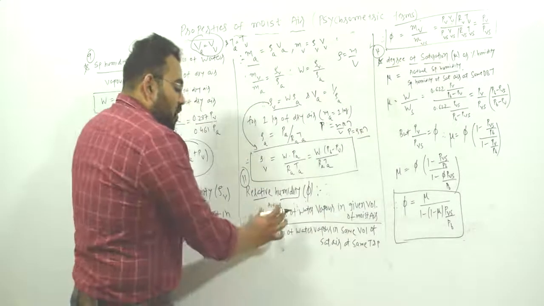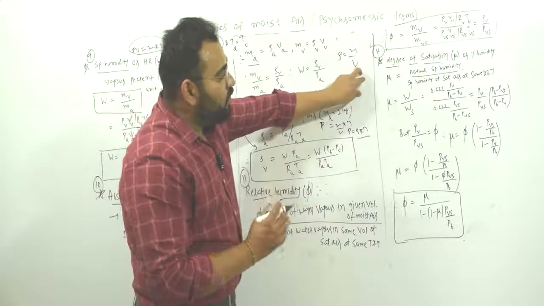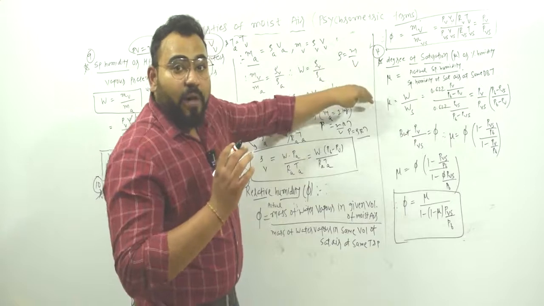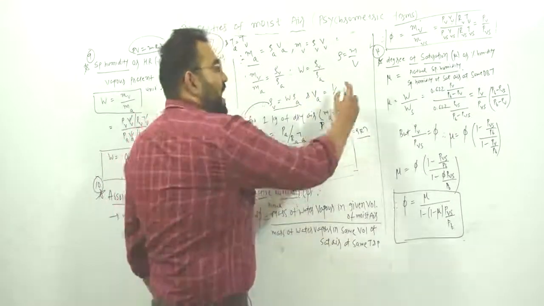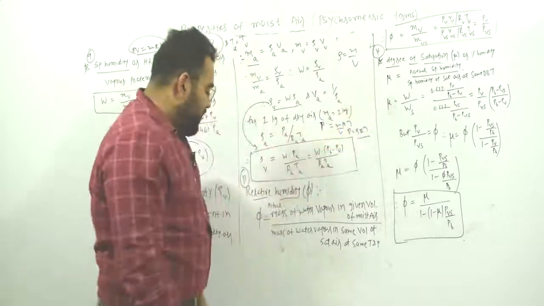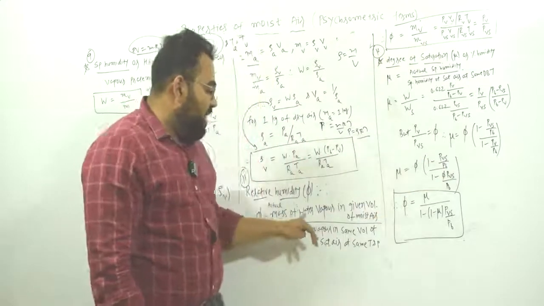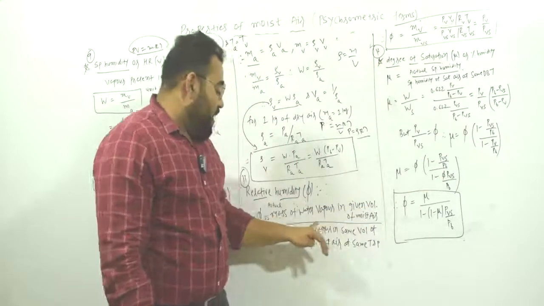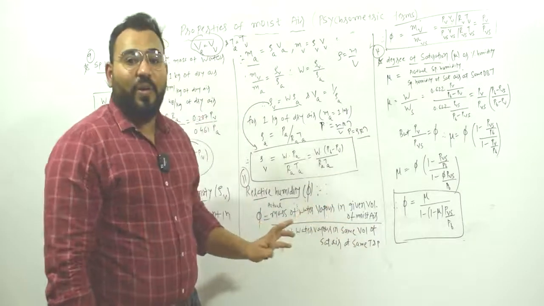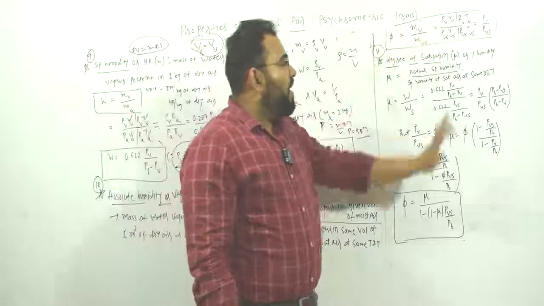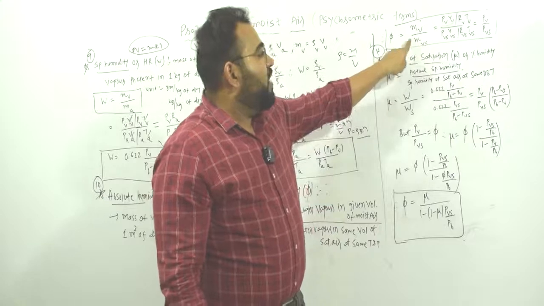Okay, so it's the comparison. Let's say you have some volume and in that volume you have a mass of water vapor; if the same air is saturated, then what will be the mass of water vapor? So phi is equal to mv upon mvs. So it is a ratio of actual mass of water vapor in a given volume of moist air to the mass of water vapor in the same volume if the air is saturated. So phi is equal to mv upon mvs, mass of water vapor upon mass of saturated water vapor. So we can write this.